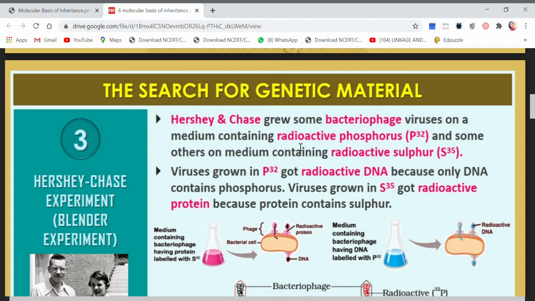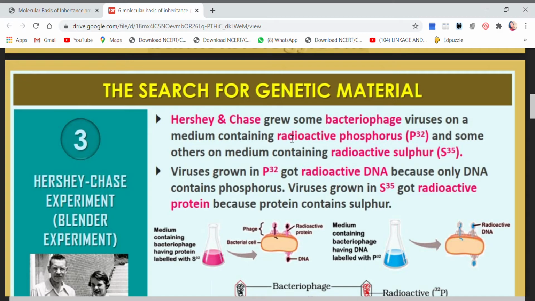They are trying to mark a few viruses with radioactive phosphorus, because radioactive elements will be easily visible.